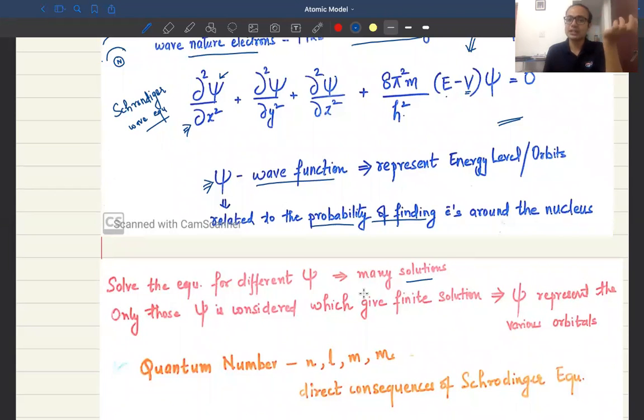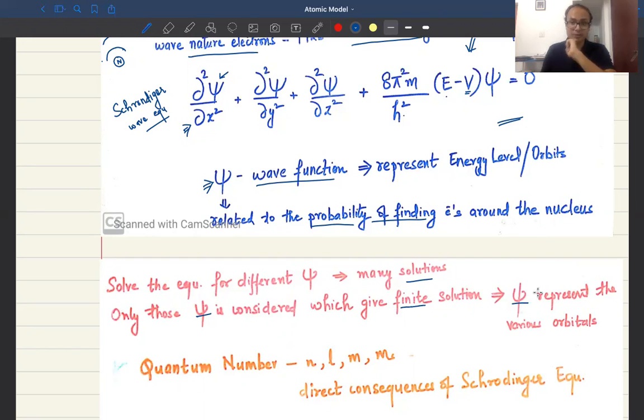Which wave function you should consider depends upon these solutions. If your solution has a finite value, then we take those wave functions into consideration, and they represent the various orbits in Niels Bohr's model.